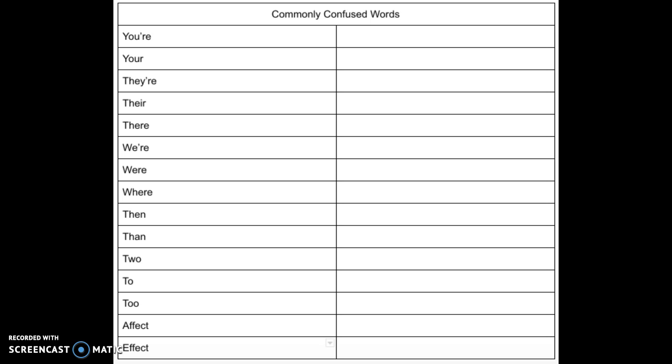Next, we have two, and to, and too. T-W-O means the number 2, which you should be familiar with, as in 2 plus 2 equals 4. Then you have to, T-O. This indicates motion. So I kicked the ball to my friend. I went to the movies.